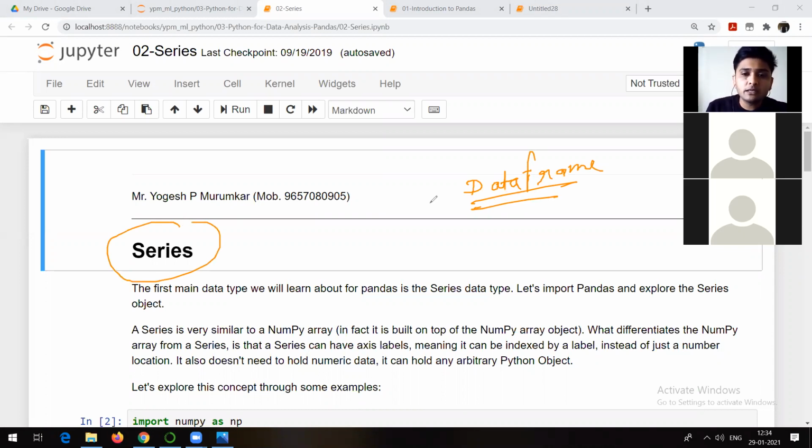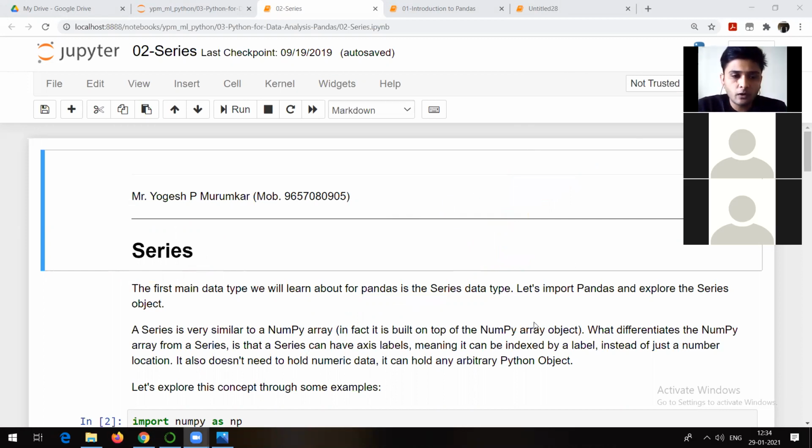For time being, we can imagine this data frame as a table. You can think of this thing as a table, and each column of the table you can think of as a series. I hope I'm clear, right? So data frame, you can think of it as a table, and each column from the data frame, you can think of that as a series. Let me show you.